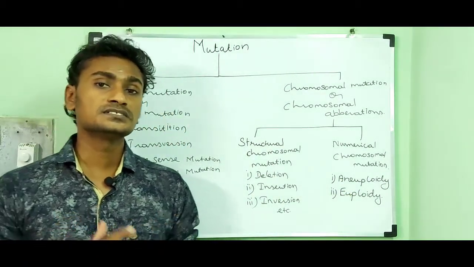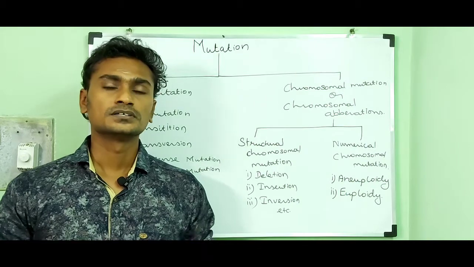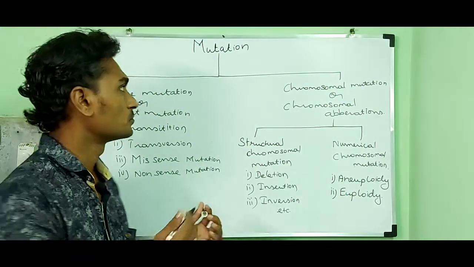Then the agents which are responsible for the mutation are called mutagens.